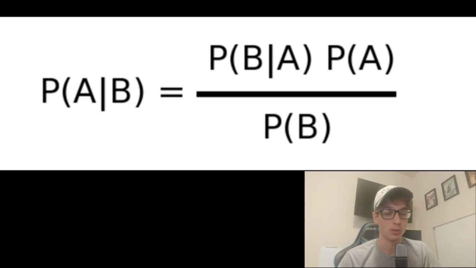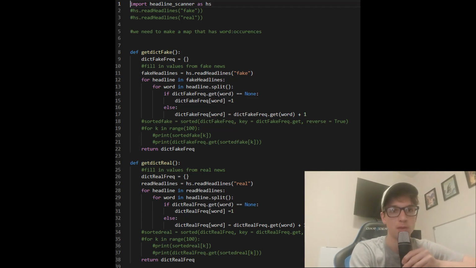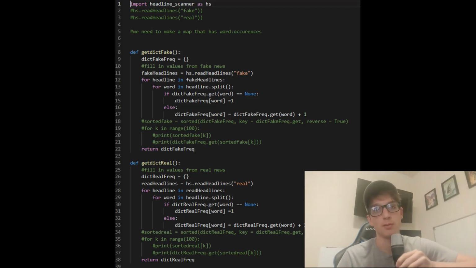And the basic way to do that is by calculating the frequency of each word in the entire database, and then also calculating the frequency of each of those words in the real headline database and the fake news database. So in our training classes, really what we're doing is we're creating Python dictionaries that contain each unique word mapped to a number, which is the amount of times it occurs.